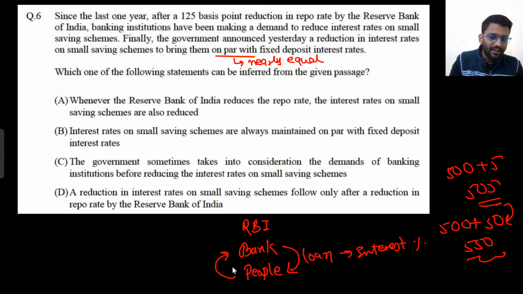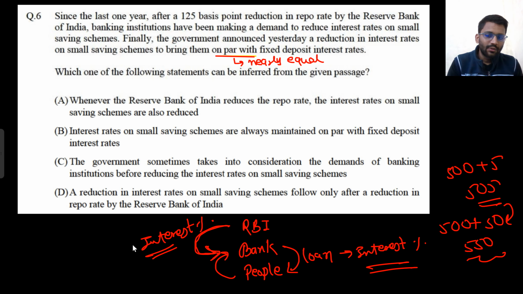So this is one way that people give money to the bank. One more way is that RBI, Reserve Bank of India, also gives money to the bank, and they take interest. The same way that the bank gives money to the people and takes interest, RBI gives money to the bank and they also take interest.